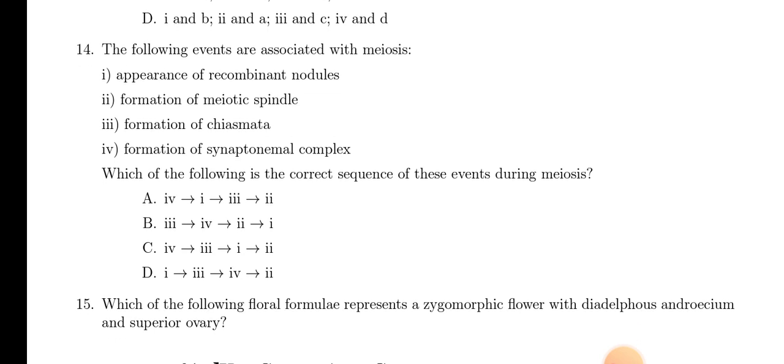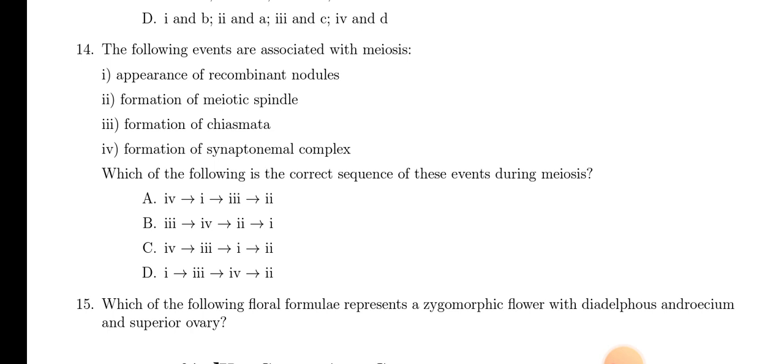The following events are associated with meiosis. First, appearance of recombination nodule. So you have to sequence that. So first will be leptotene, zygotene, formation of synaptonemal complex. Very good. So that will be the first, option 4 in 2 option. Okay. Then leptotene, zygotene, pachytene, that is appearance of recombination nodule.